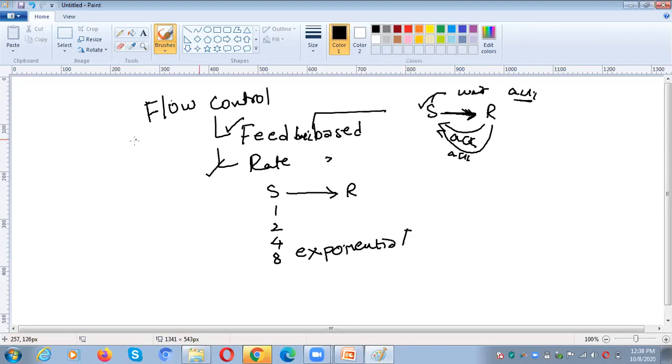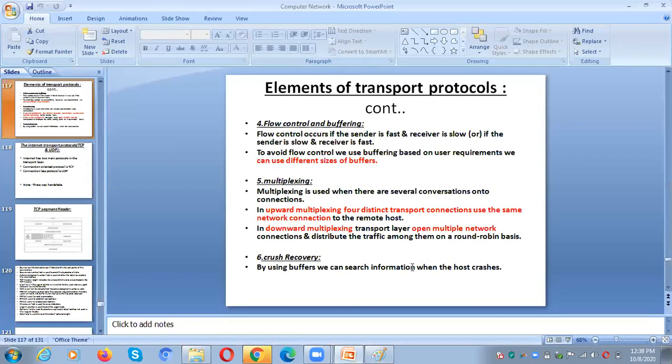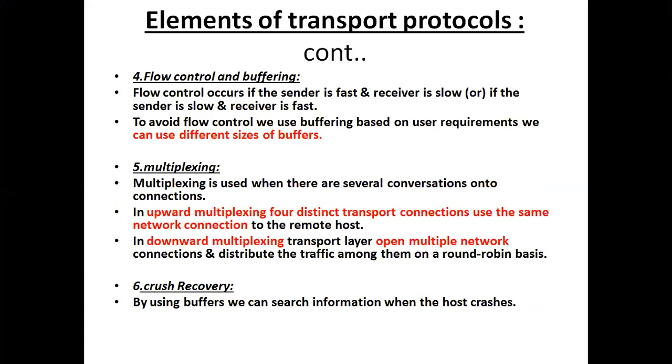This particular question is very, very important in GATE, in interviews, and in your final examination also. So there are two types of techniques. Usually for this concept, what flow control means, fast sender and slow receiver, that information only we read, but you need to read what the techniques for flow control are: one is feedback based and the second one is rate based. Okay, it is about flow control.